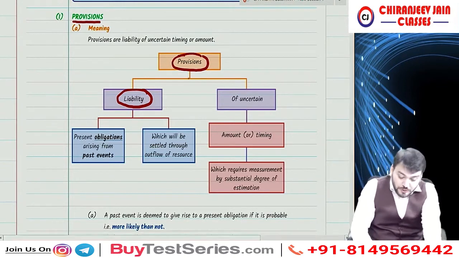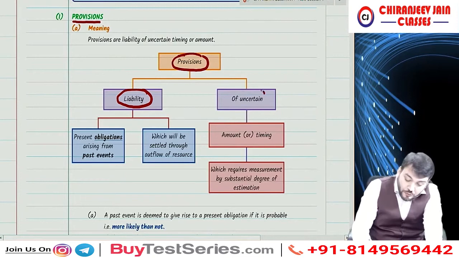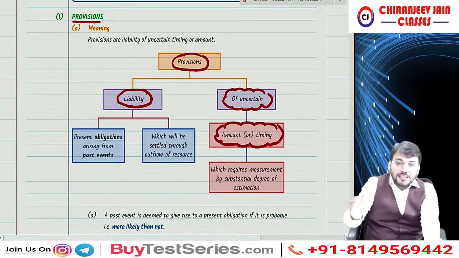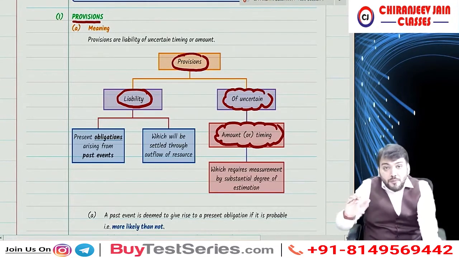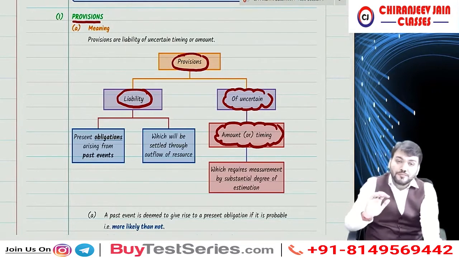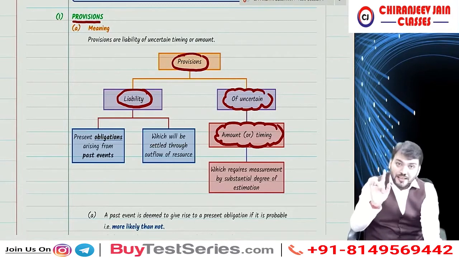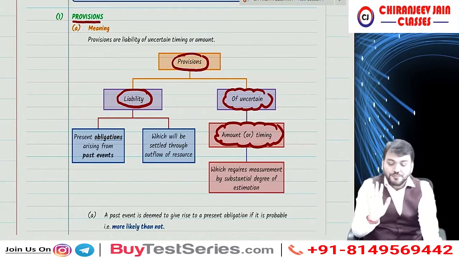So provisions are liabilities of uncertain amount or timing. Uncertain amount or timing means either the amount of outflow is not known or the timing of payment is not known, or both are not known.